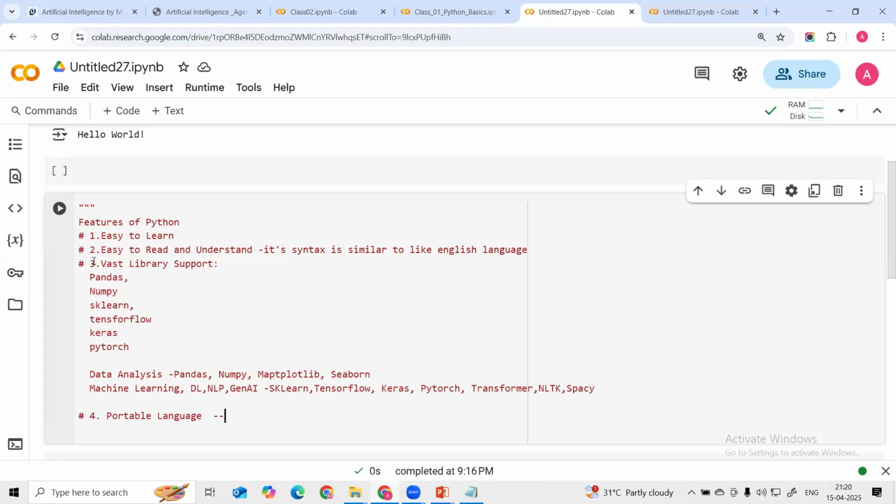So let's suppose we are developing code in Python. We can run it on Windows, and that code will easily run on Mac and Linux without any modification.